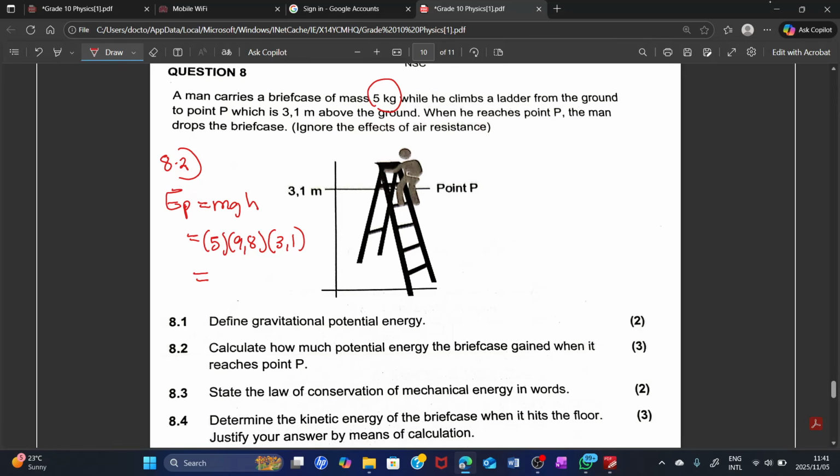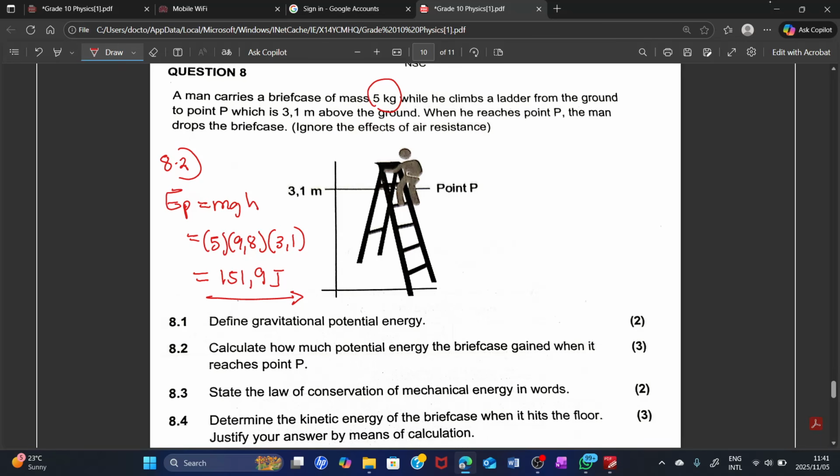So you press your calculator. What are we going to have? It's 151.9 joules. That is the gravitational potential energy. That is the answer for 8.2.